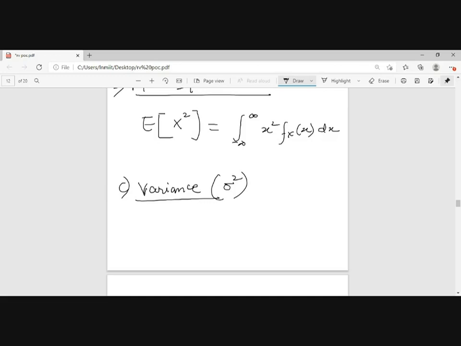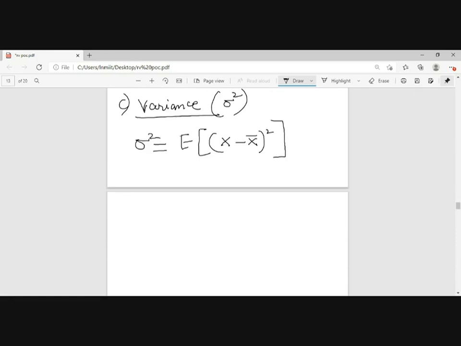Variance sigma square is defined as the expectation of, it is also known as the second central moment, x minus x bar whole square. That means how much my random variable deviates or varies from the mean value. So x minus x bar whole square.